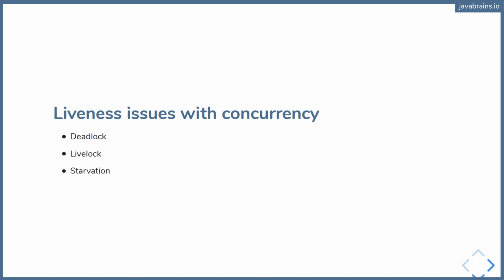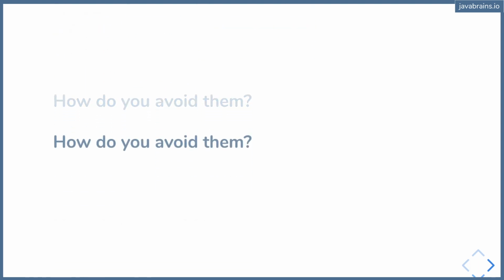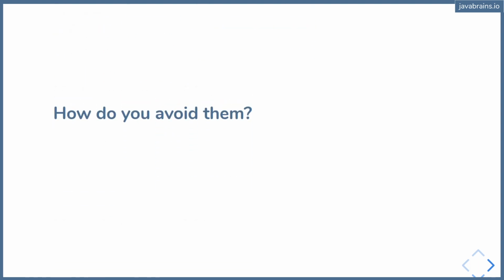Now, how do you avoid them? The problem is a little tricky. There is no specific Java or JVM feature to avoid these kinds of problems. In fact, you get into these kinds of problems because you use the Java/JVM feature for mutual exclusion. You use synchronization. Use it incorrectly, and you have a possible deadlock or a possible live lock. So you don't have any out-of-the-box features to avoid them. It's just about experience and careful usage of locks.